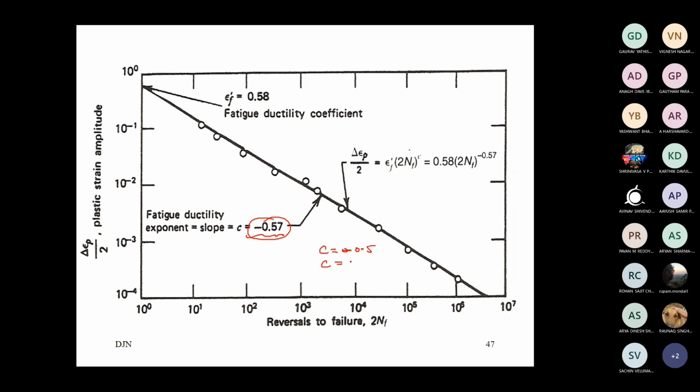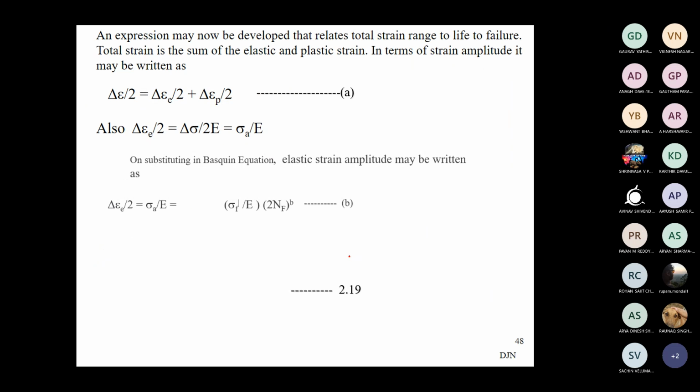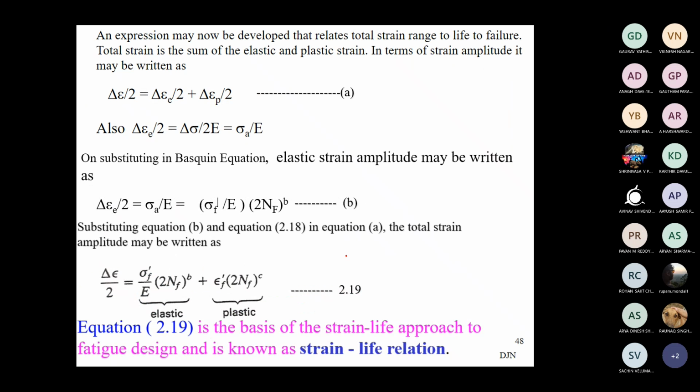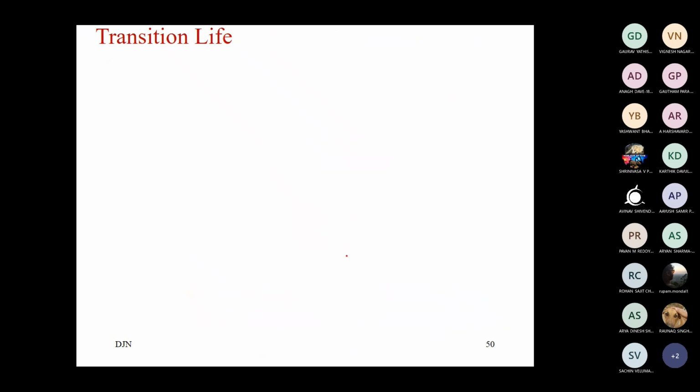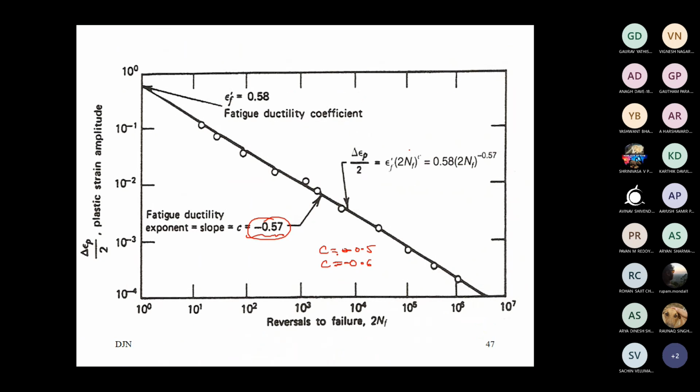Manson noted that the C value would be minus 0.6. Later, others understood that the values lie within a range. Maybe later I will show you the exact values. It can go up to 0.7 also, depending on the material.